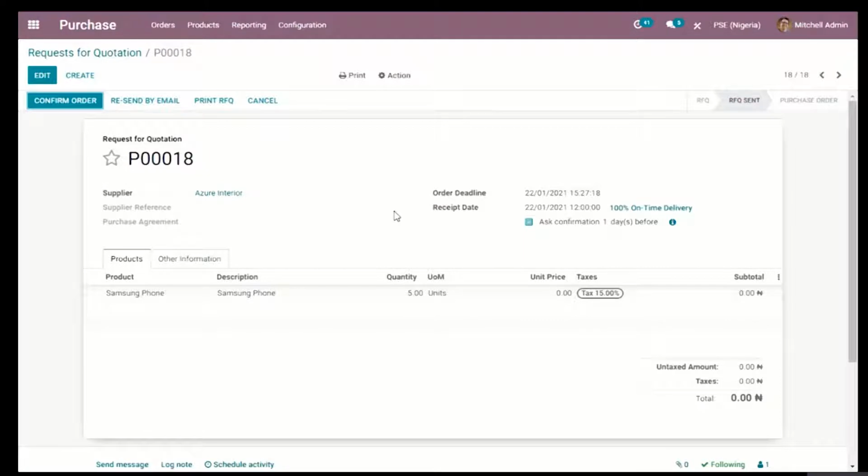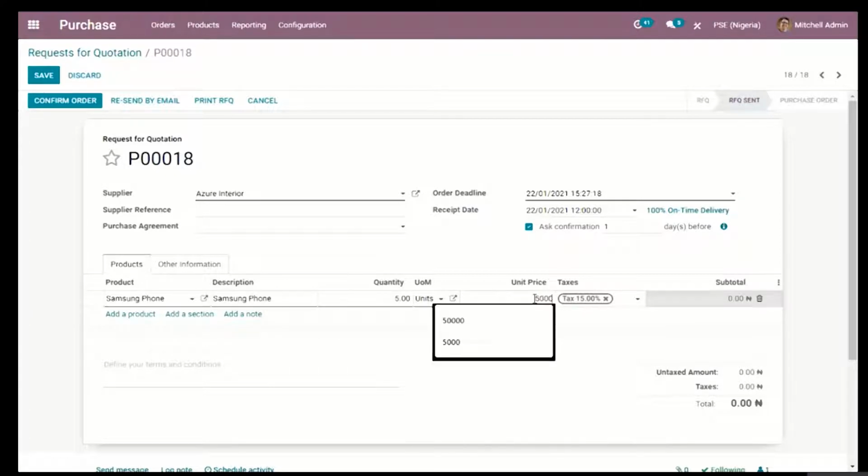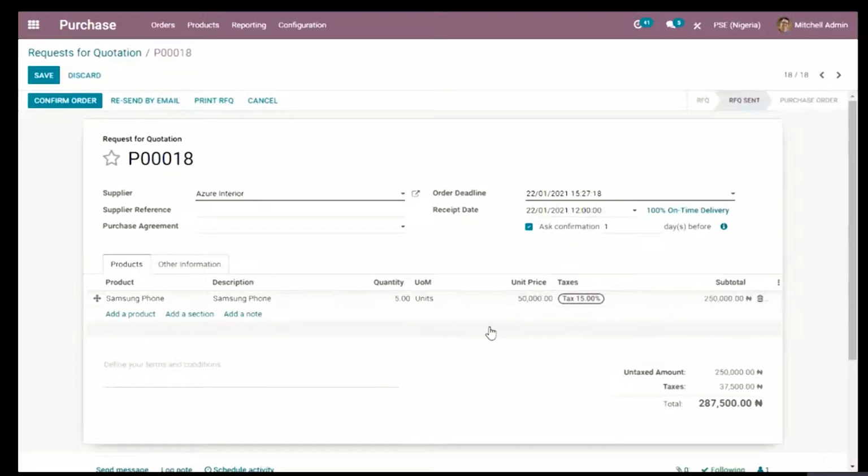Let's say, for instance, Azure Interior then sent us a reply that they are willing to sell these products at a unit price of 50,000 naira. We can go ahead to edit it and then input the 50,000 naira. Now you can see Odoo automatically calculates the subtotal for you, and at the bottom of the screen you can also find out that the tax that is applicable, whatever tax that you might have configured, is also added to the total price of this product.